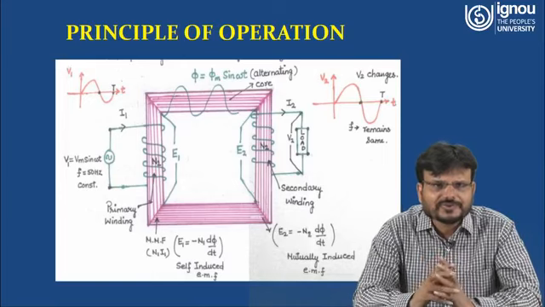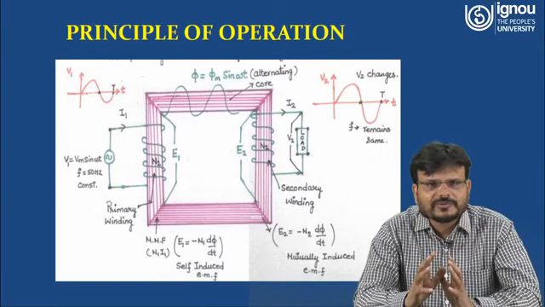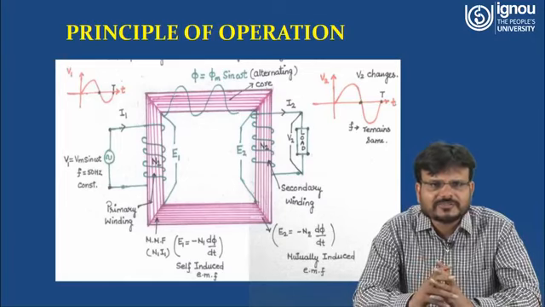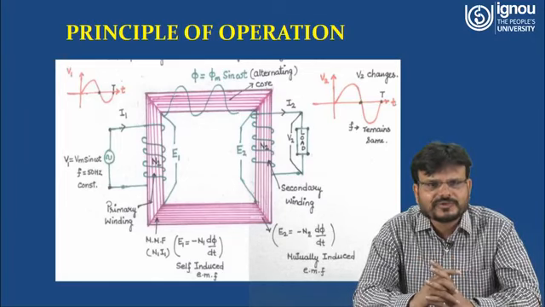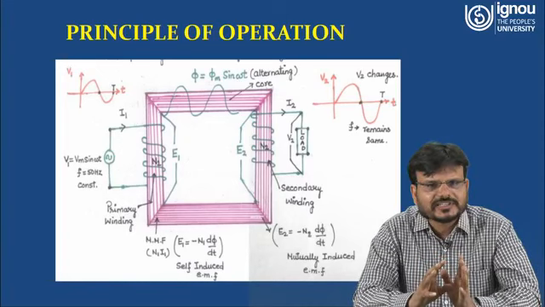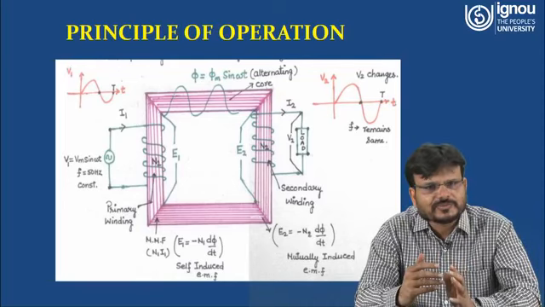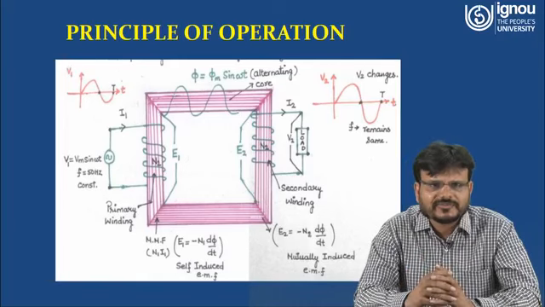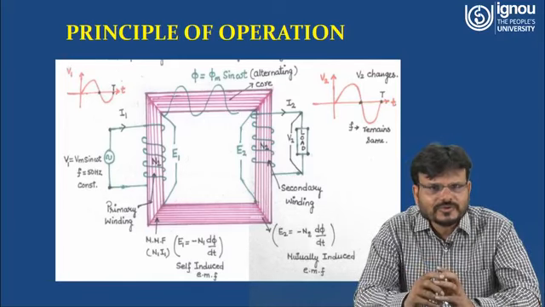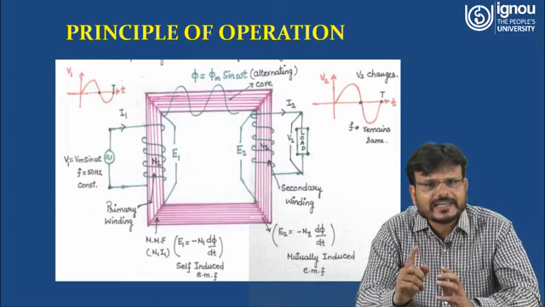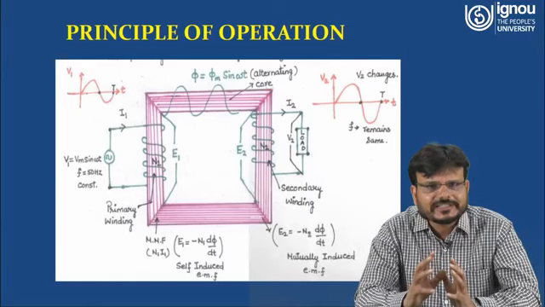Now we are giving it, it is being charged by the AC supply, that is denoted as V1. V1 is equal to Vm sin omega t, it is generally denoted, and this particular supply has a frequency of 50 Hz, which is constant. So you are giving a supply at the primary side. Because it is a coil, it is connected, the circuit is complete. So due to applying of this voltage, what will happen? Current will start to flow. If this current starts to flow, what will happen? This current will be transferred through the N1 number of turns. So that means it will link to the number of turns.